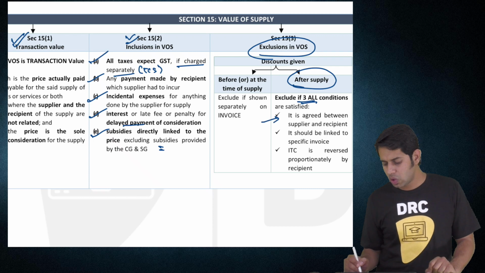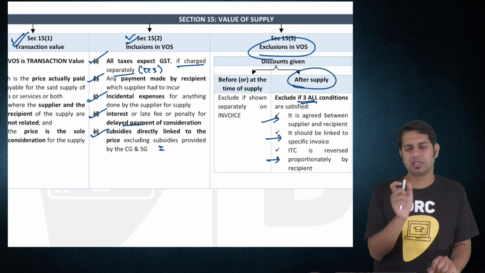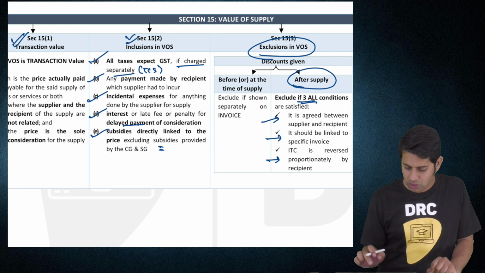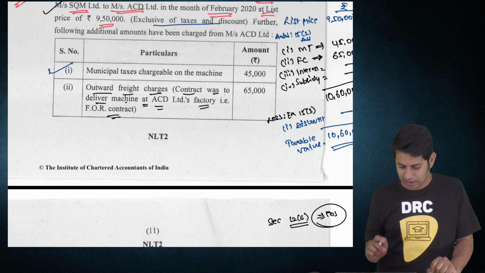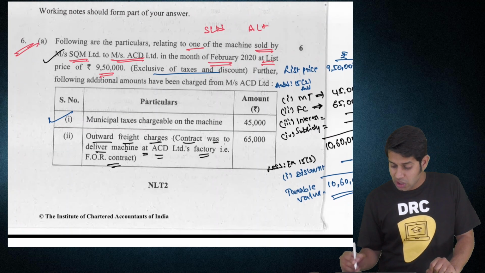Discount which is given after supply can be excluded only if three conditions are satisfied. Condition number 1, it should be agreed between the supplier and recipient; it should be linked to a specific invoice; and ITC proportionate to that discount amount should be reversed. So what is your answer, sir? Answer is 1,10,000. Now the question is for 6 marks.